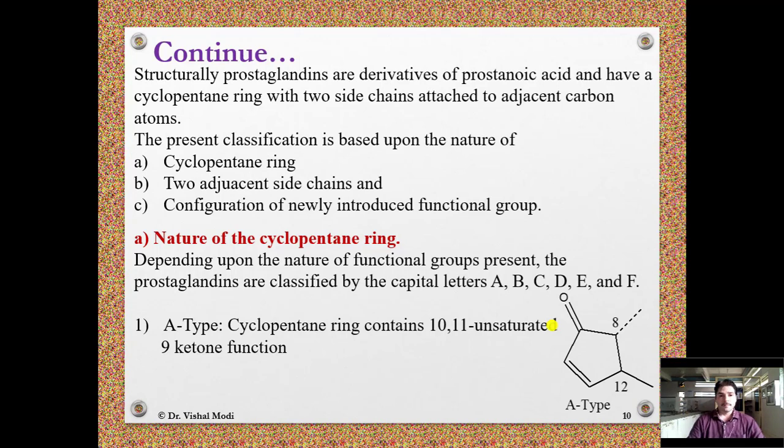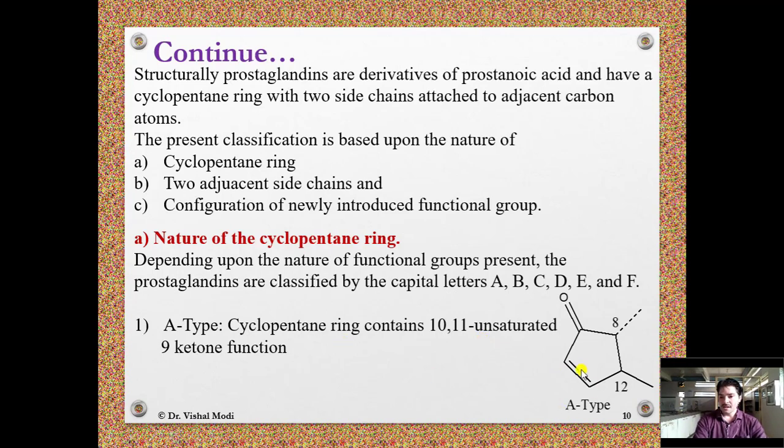The present classification is based upon the nature of cyclopentane ring, two adjacent side chains, and configuration of newly introduced functional group. So, number 1, nature of the cyclopentane ring. Depending upon the nature of functional group present, the prostaglandins are classified by the capital letters A, B, C, D, E and F. Number 1, A type.